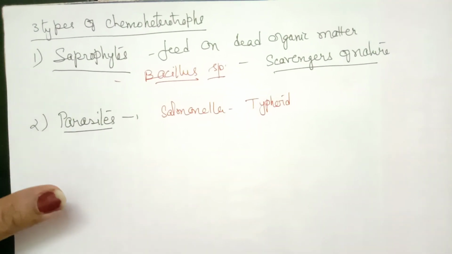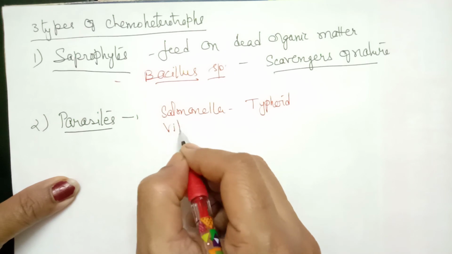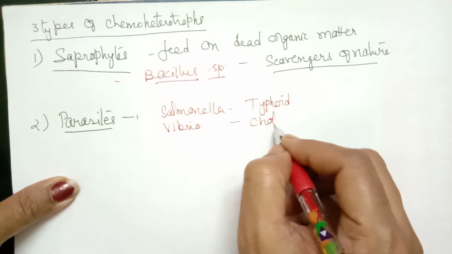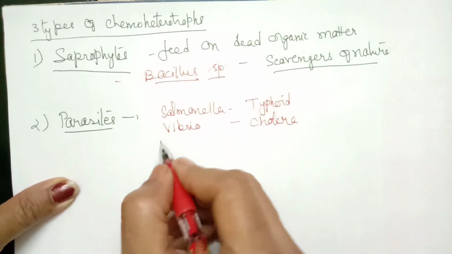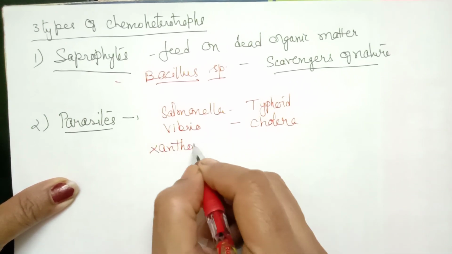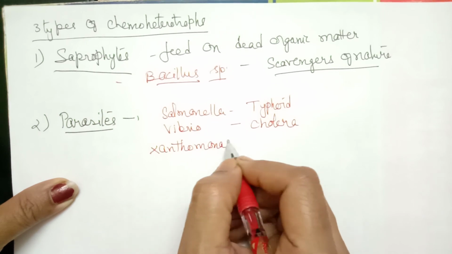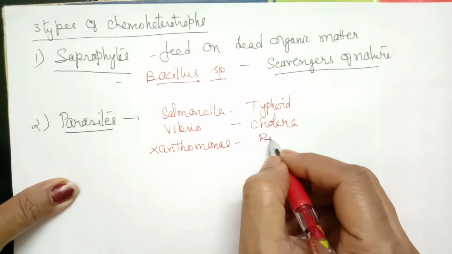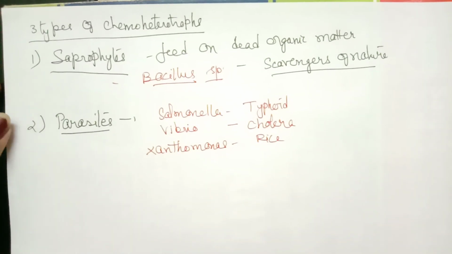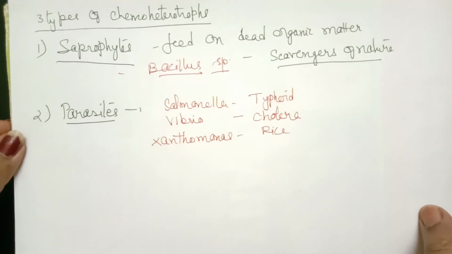Similarly, there are many others, like Vibrio cholerae, which causes cholera in humans. One example of a plant parasite we can give is Xanthomonas. Xanthomonas causes disease in rice. So there are different parasites. Similarly, there are many animal parasites which live inside or outside the host. So that is the second category.